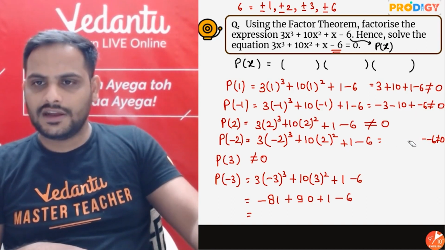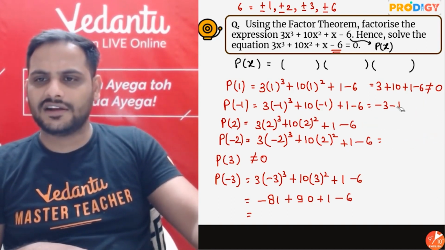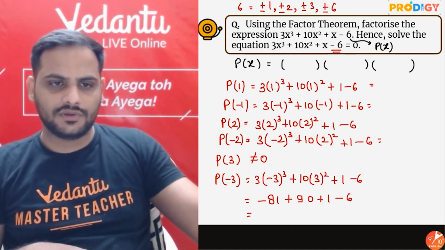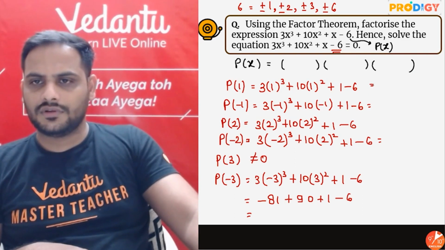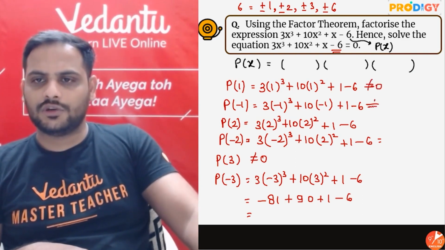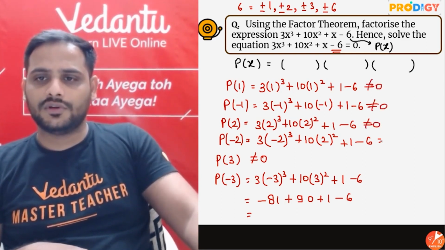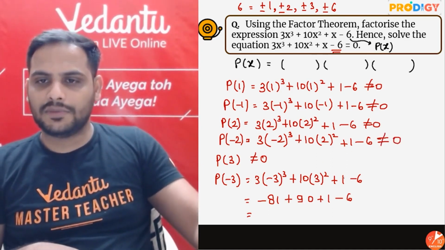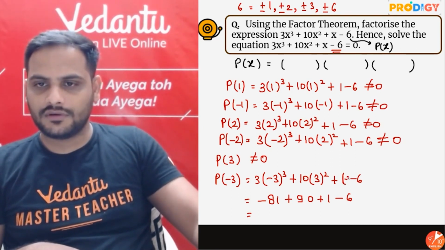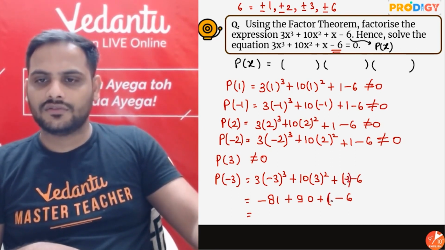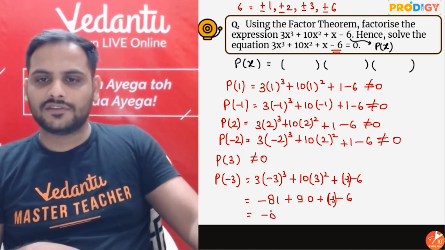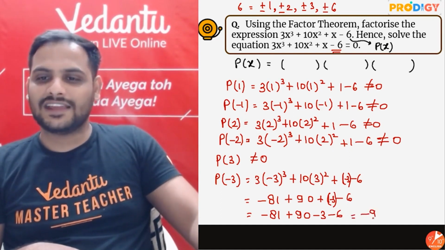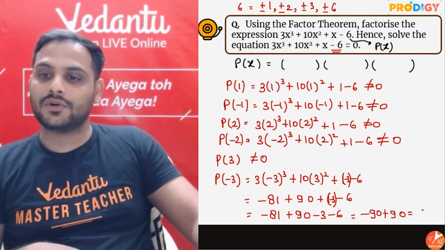Here also at the end all these are not equal to 0. I'll directly write it. Okay, all of you can see here, these all are not equal to 0. This is also not equal to 0. So here, sorry, it will be plus minus 3 over here, because x is minus 3. So it will be minus 81 plus 90 minus 3 minus 6. So it will be minus 90 plus 90, which means equal to 0.